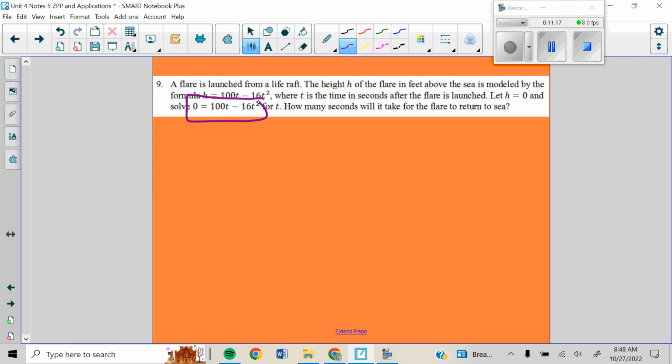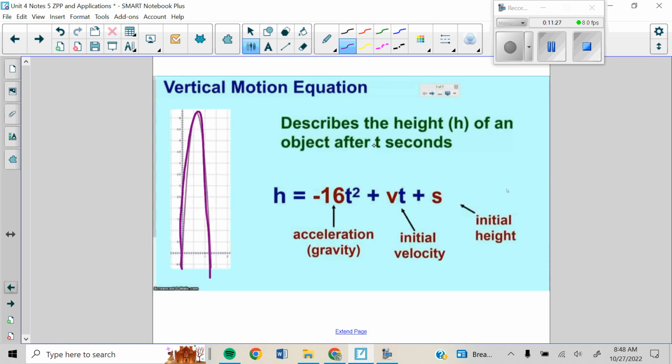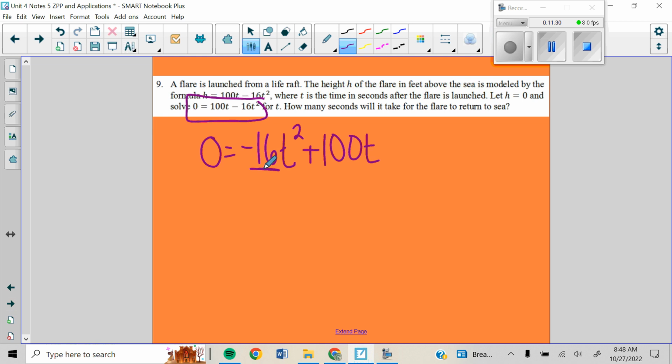Okay, now you don't need to write this. I'm just going to rewrite the order here to point out to you that this is given to us in the same type of form that we see here. We have our -16, that's our gravity. 100 would be our initial velocity, 100 feet per second, 100 miles per hour, etc. And then you'll notice that there's not plus anything, so that makes sense because it's being shot off from the life raft, and that's going to be a height of 0. All right, so I'm going to go back to having it in this form, which is great. We don't need to even change it out of there.